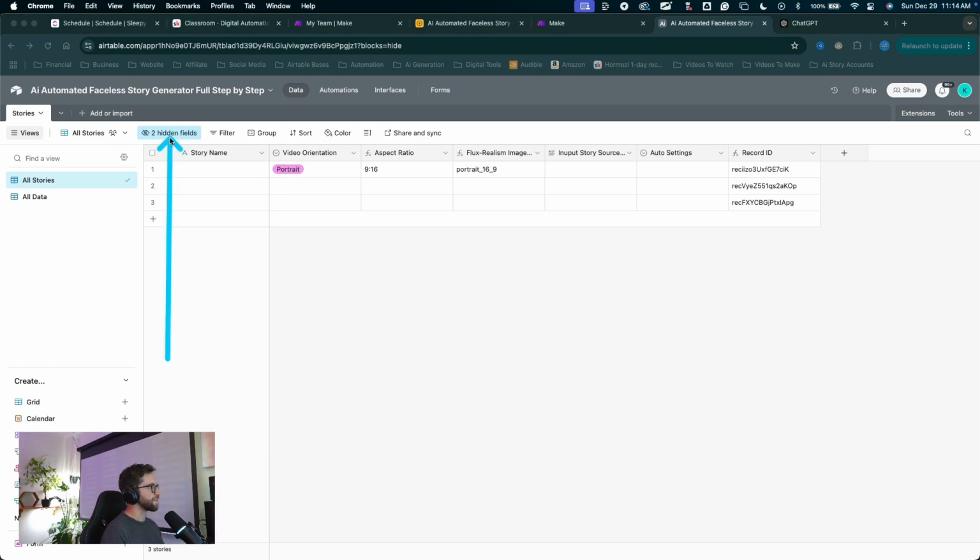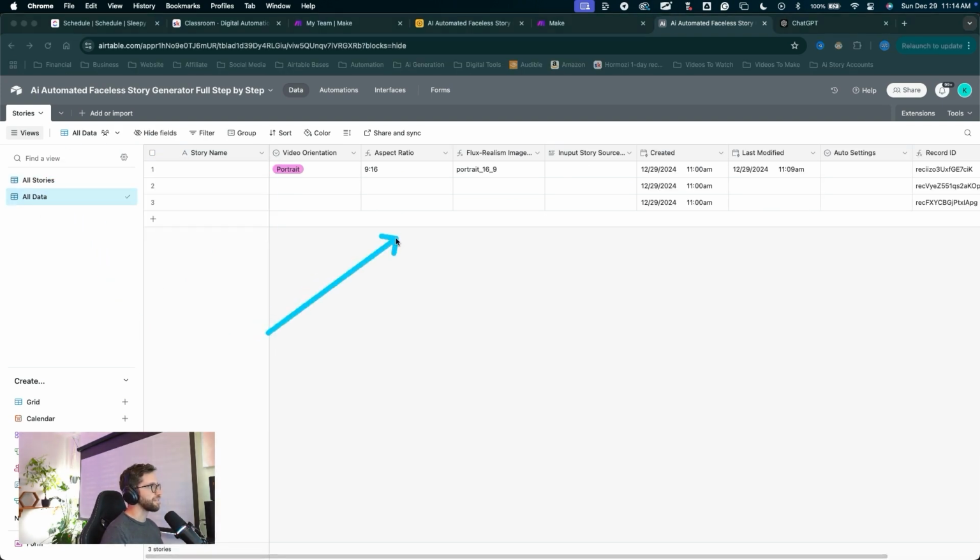And so instead of toggling on and toggling back off all of your hidden fields that you don't need to see in a particular view, we can just check this all data view and see some of the information we need for building automations and getting this stuff finished off. Creating that all data field is really for debugging and testing and seeing all of your data at a glance.